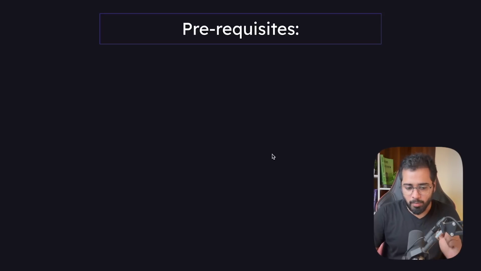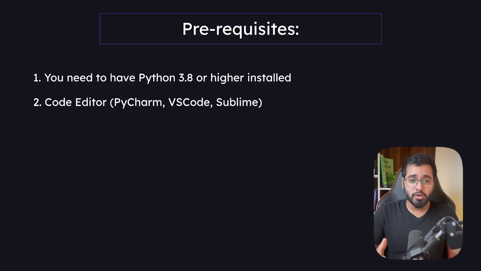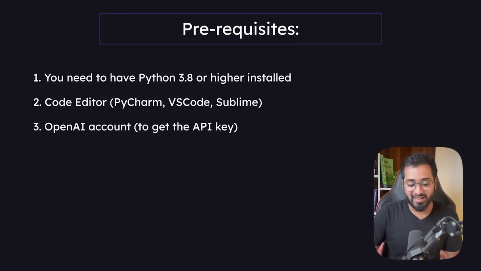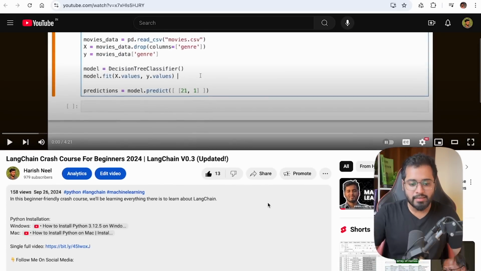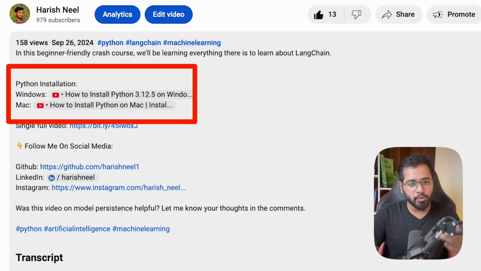Alright, so let us talk about the prerequisites first. To be able to follow along with this course, you will need Python version 3.8 or higher installed. And the second thing is make sure that you have a code editor installed as well. I will be using VS Code in this course. And last but not least, you will also have to create an OpenAI account because we will be using OpenAI's APIs in this course. If you don't have Python installed, I have attached Python 3 installation tutorial links in the description for both Windows as well as Mac. So once you're done installing, you can come back to this video.